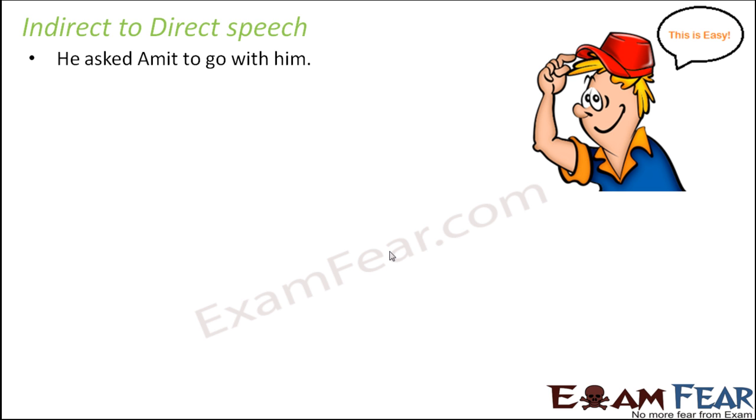So here is our first sentence. He asked Amit to go with him, right? In this case, when you convert it into direct speech, you can say he told Amit, or he asked Amit, or he said to Amit. Anything should be fine. Then put a comma, and within the quotes put the exact thing which was told by him to Amit. To go with him. So him is basically the speaker, so when the speaker is telling this, he would say to go with me.